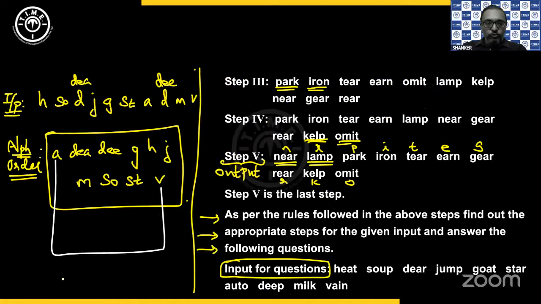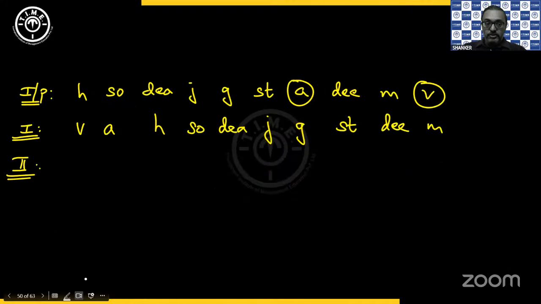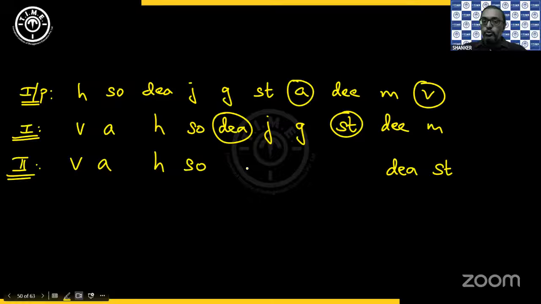Now step 2, we pick the next, that is DEA and ST. And you write it in the same order in the last 2 positions. So we have DEA and ST. You write it here, DEA, ST in the last 2 positions and write everything else from step 1 in the same order. VA, H, SO, J, G, DEE, M. Okay, everybody following this?